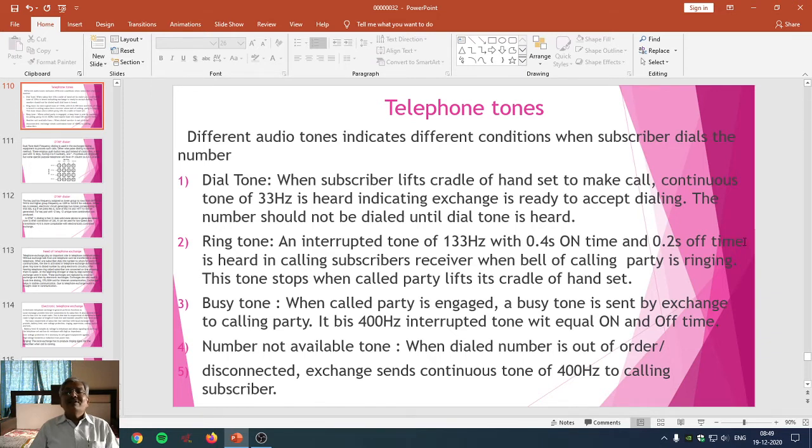So that's why it is called an interrupted tone. It is off for some time and then it again turns on. After a gap of 0.2 second, this tone will be heard in the calling subscriber's receiver when the bell of the called party is ringing.